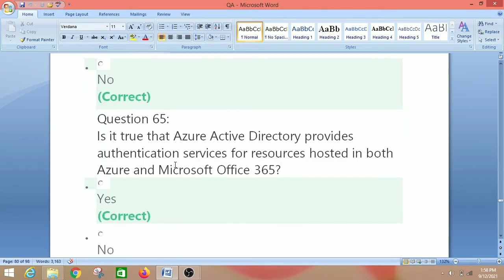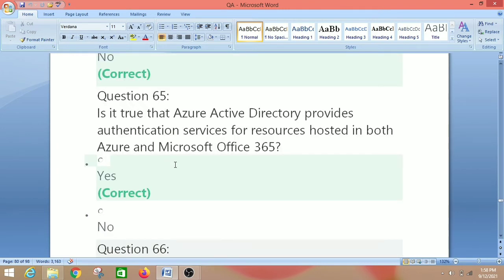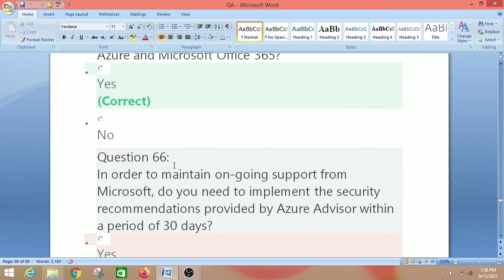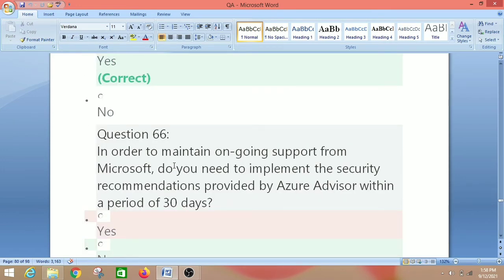So let's move on to the next question, that is question number 65. Is it true that Azure Active Directory provides authentication services for resources hosted in both Azure and Microsoft Office 365? So we have two options and the right answer is yes, because Azure Active Directory provides authentication services for resources hosted in both Azure and Microsoft Office 365.